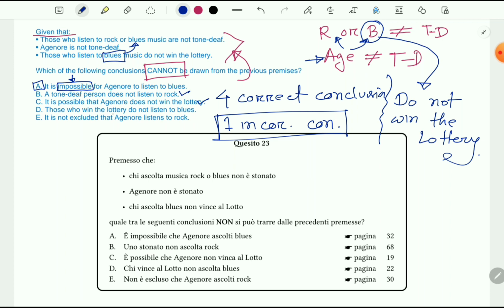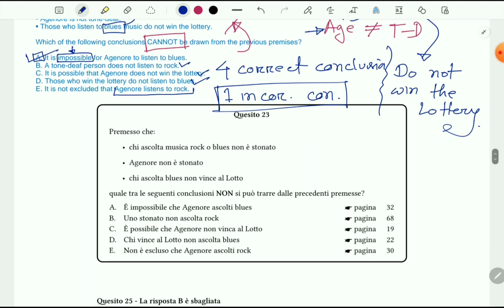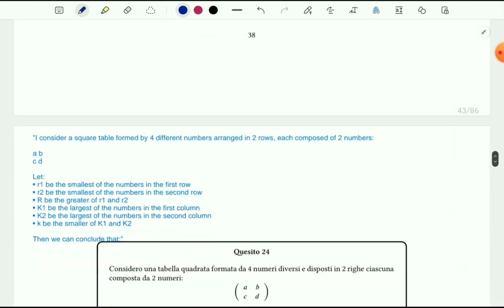Those who win the lottery do not listen to blues. This is also correct. It is not excluded that Agenore listens to rock. Yes, it's not excluded. Agenore can listen to rock too. So our option is A, which is incorrect. That means it is the correct answer. Let's move on to our next problem.